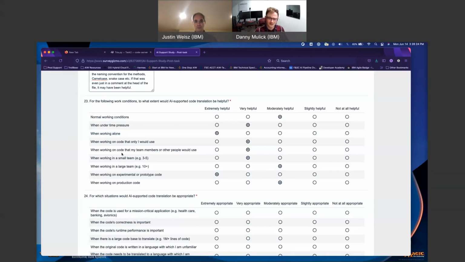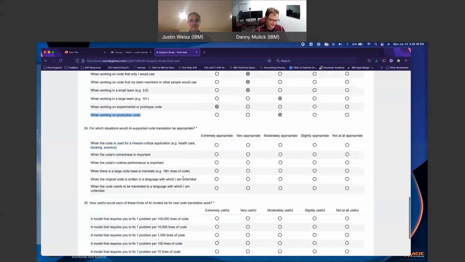for the conditions that I've set above, but this is assuming that the AI-supported code translation is not the be-all, end-all. You're not doing what I did and just copying and pasting. You're still writing your code. I don't think we've hit the point that AIs can write production code yet. For which situations would it be appropriate when the code is used for mission critical? No, probably no. Code's correctness is important.